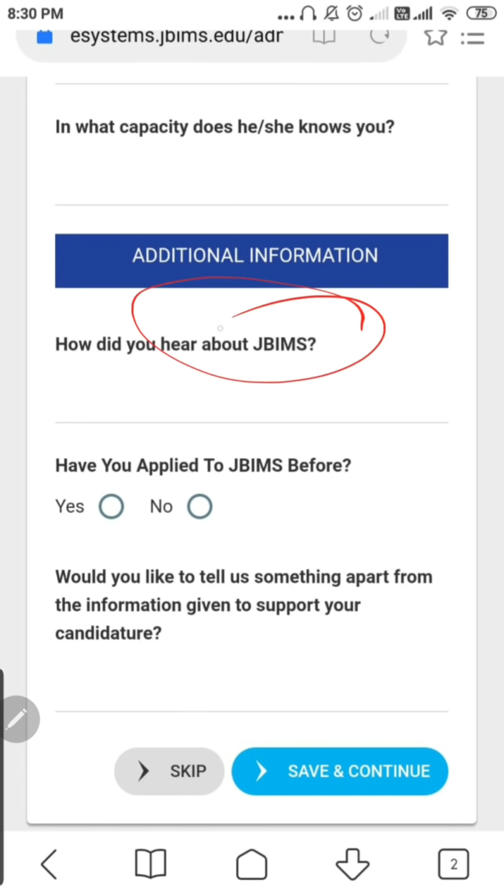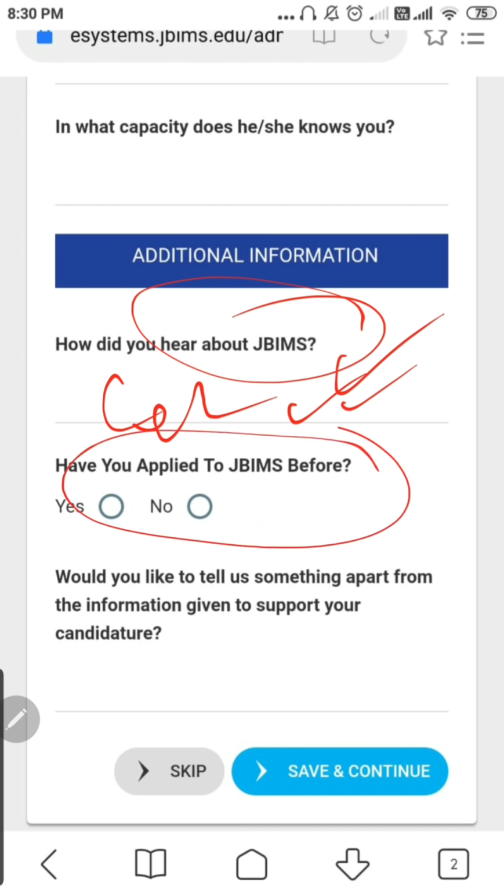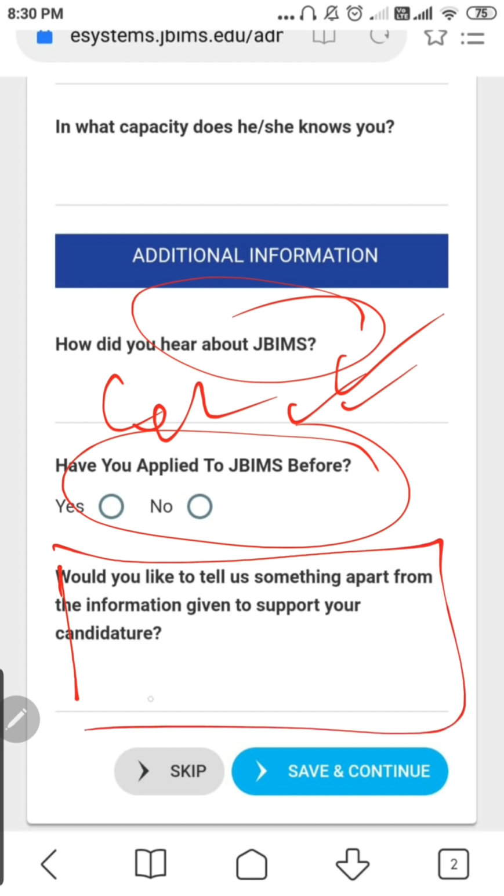Any additional information you want to verify about JB, हमारा नाम डाल दो यार, please mention my name. By the way, सीट वहाँ पे हुआ है. I was invited for JBIMS का MHRD program का. We made a few videos with the students there. So seat ticking डाल सकते हो तो डाल दो, मर्जी आपकी. College website, whichever information you want to add here. Have you applied for the JB before? Yes or no? If you want to mention, you can mention there. Anything you want to mention apart from this, you can add here your achievements.